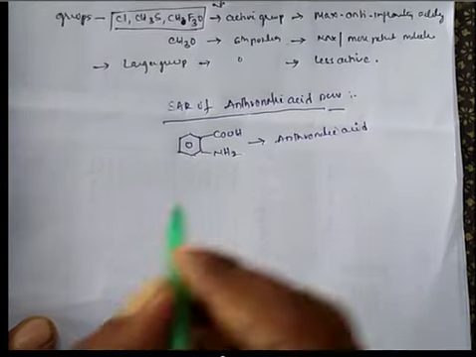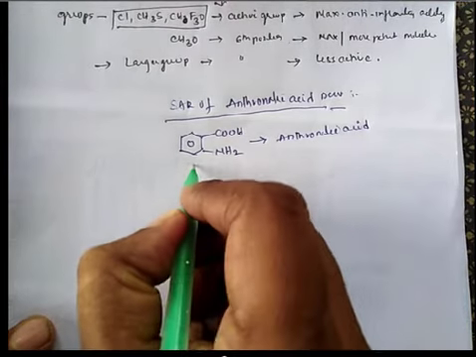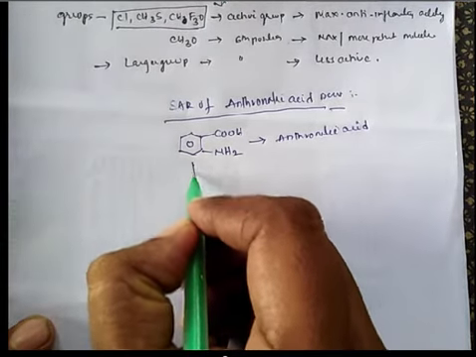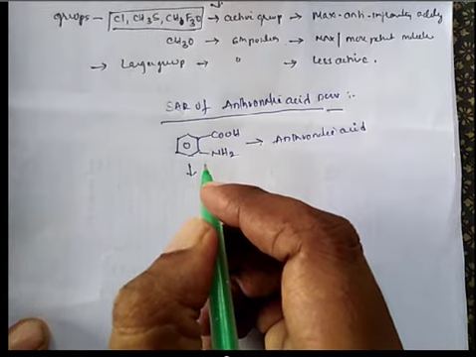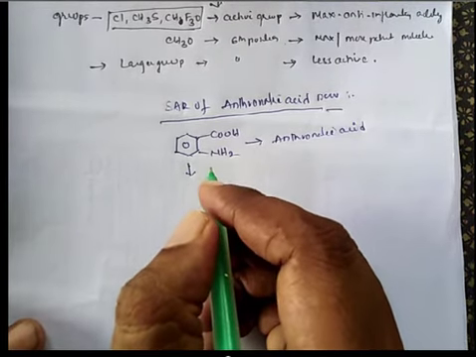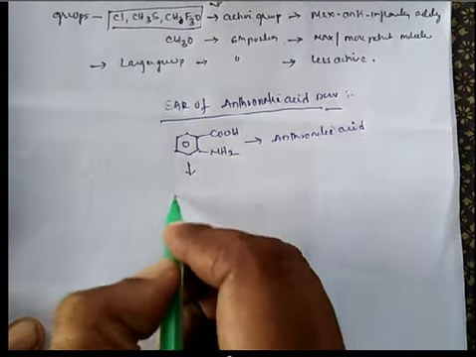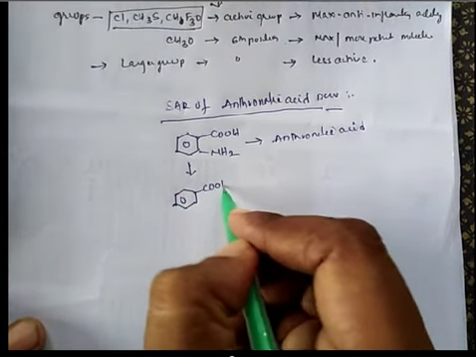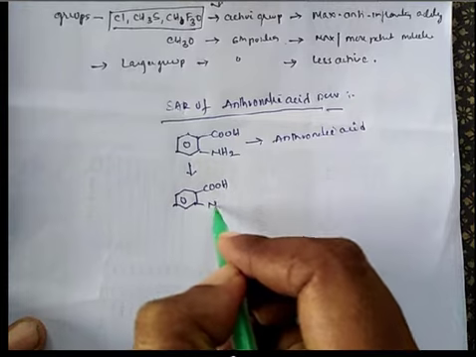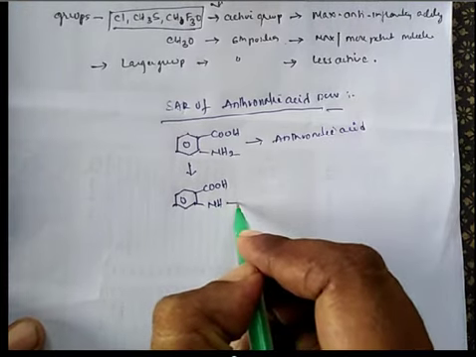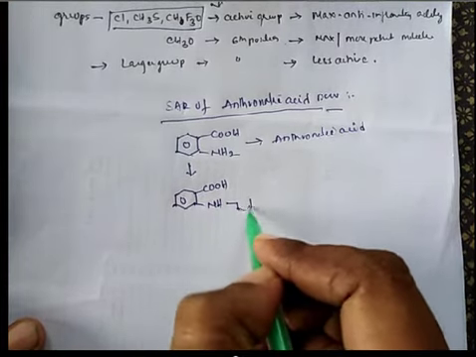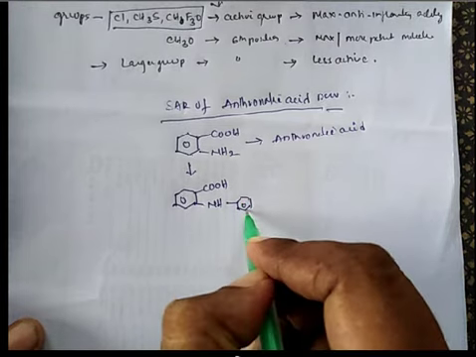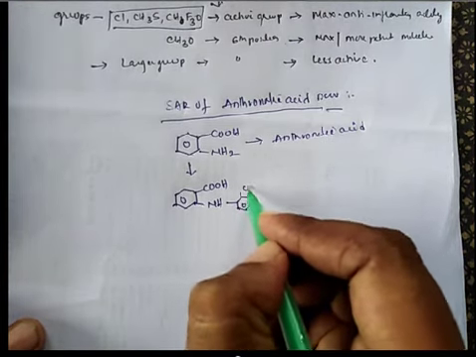So the anthranilic acid based drugs, examples are already given. The best drugs here are mefenamic acid and meclofenamate. Okay, NH, CH3.